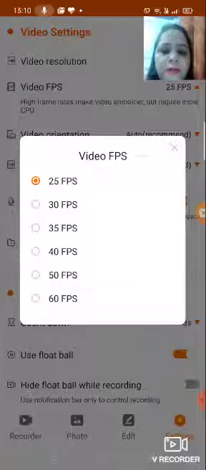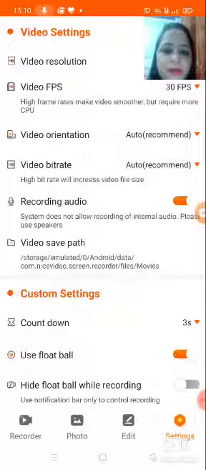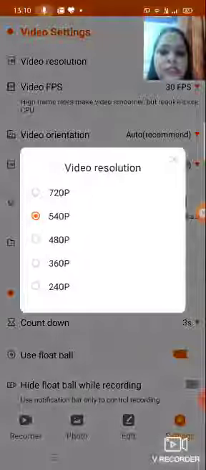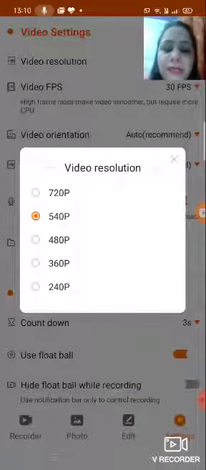You can use 30 FPS, 35 frames per second. Okay, here I am using 30 frames per second. So when you get the higher range, your video becomes very smooth. This is the resolution. Resolution tells you about your pixels, it means your video has a lot of pixels.